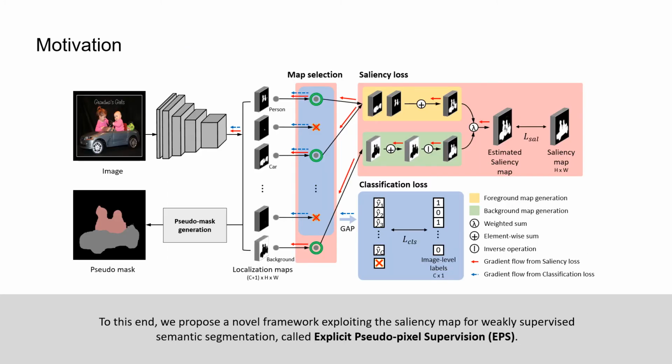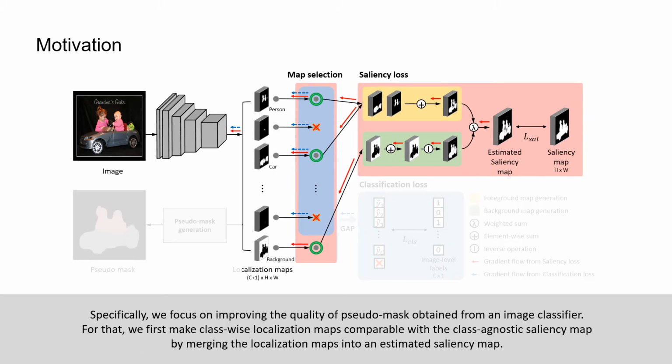To this end, we propose a novel framework exploiting the saliency map for weakly supervised semantic segmentation, called Explicit Pseudo-pixel Supervision. Specifically, we focus on improving the quality of pseudo-masks obtained from an image classifier. For that, we first make class-wise localization maps compared with the class-agnostic saliency map by merging localization maps into an estimated saliency map.